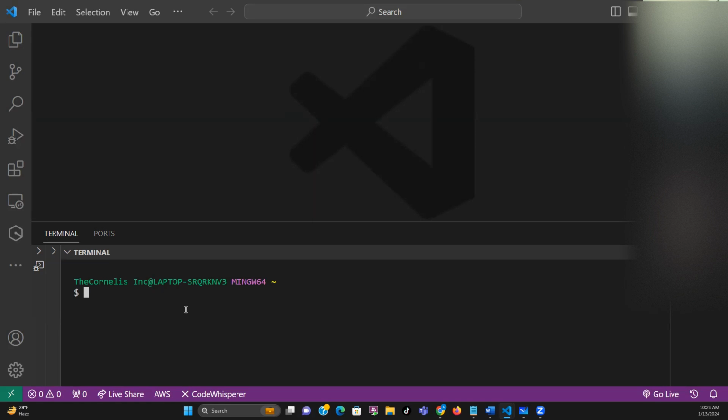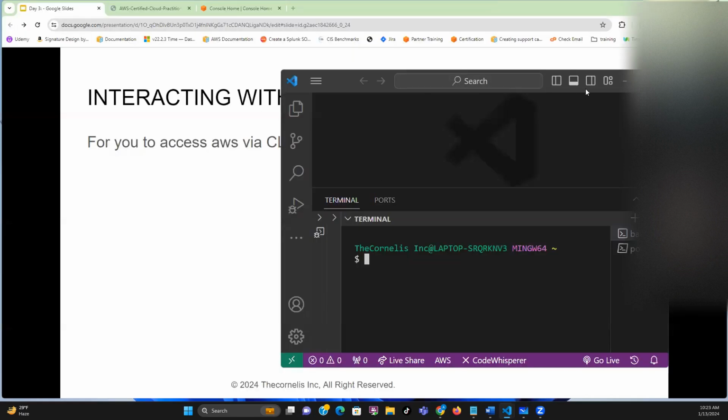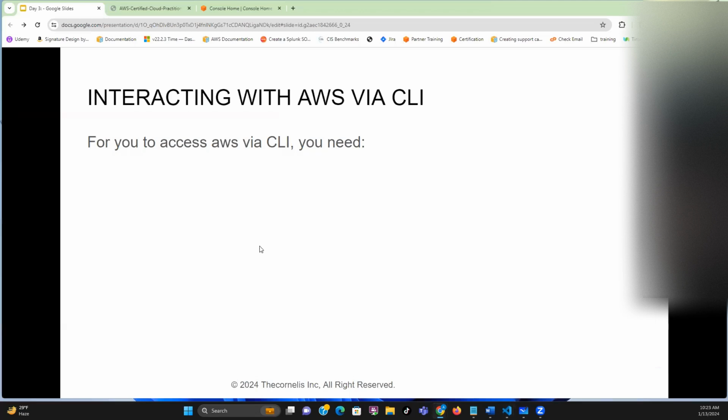And if you are using this method to interact with your AWS, apart from this platform or this code that you need, there are also other things that you need to get. The first thing is the user identity. You must first log into AWS to get that user identity.